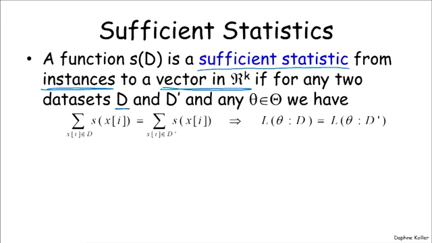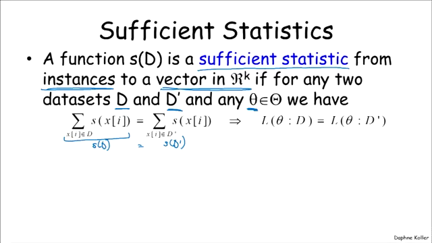For any two data sets, d and d prime, and any possible parameter theta, if s of d is equal to s of d prime, then the likelihood function for those two data sets is the same. So what's s of d? S of d is the sum of the sufficient statistics for all of the instances in D.